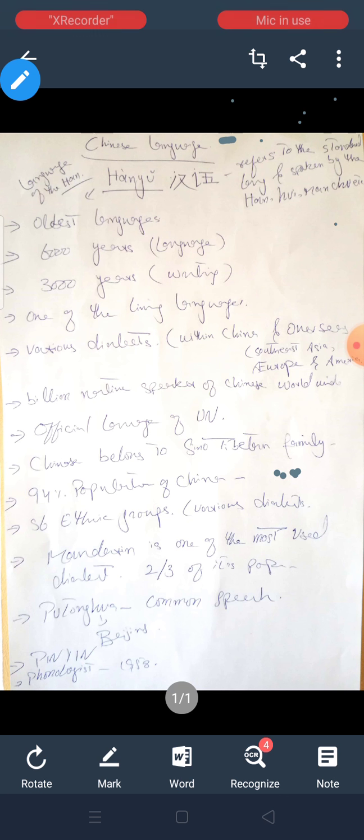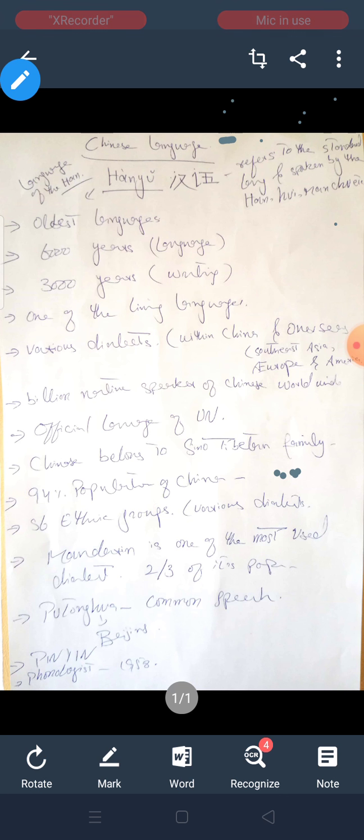Pictography was there. And slowly and gradually they changed their tradition towards the simplified script, because they introduced some rules and regulations, some systematic ways in order to simplify it, in order to make it easy for the international learners, for the international students, for the international businessmen, for the international visitors or journalists.